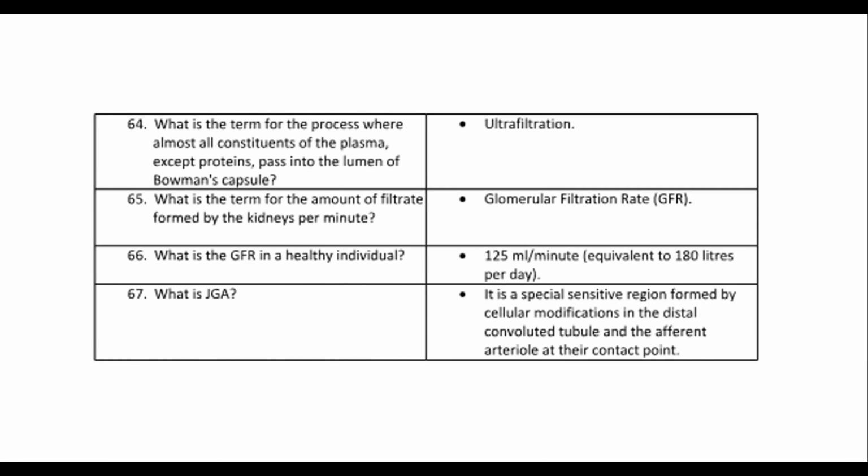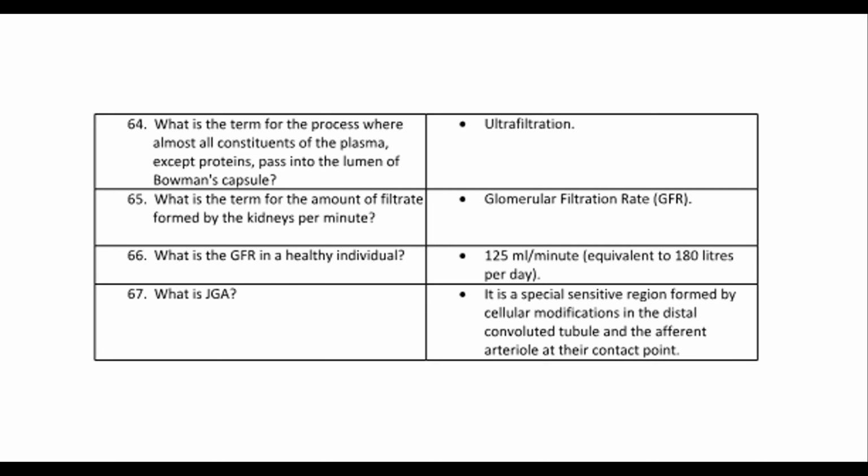64. What is the term for the process where almost all constituents of the plasma, except proteins, pass into the lumen of Bowman's capsule? Ultrafiltration. 65. What is the term for the amount of filtrate formed by the kidneys per minute? Glomerular filtration rate, GFR. 66. What is the GFR in a healthy individual? 125 milliliters per minute, equivalent to 180 liters per day.